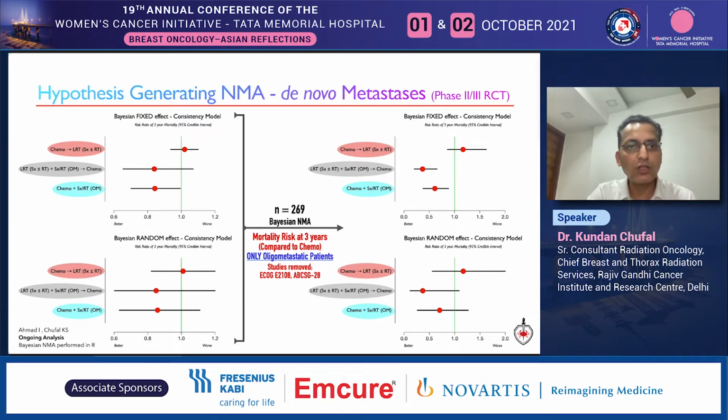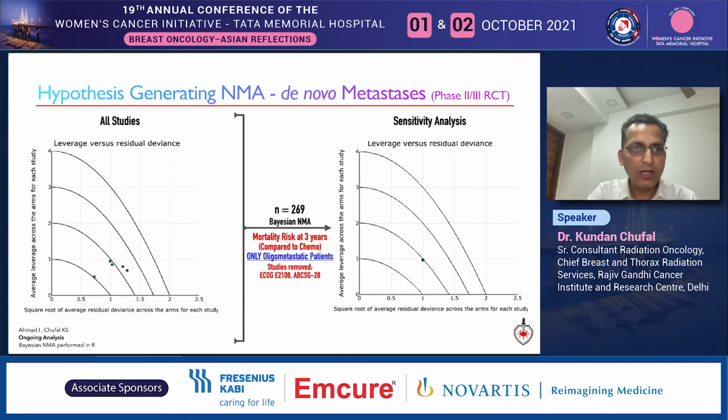While the results were not significant in the random effect model, that's likely due to a small number of patients left after excluding 2 large trials, and before dismissing these results as a statistical fluke or the undue influence of Saber Comet on the analysis, let's look at the performance metric of the two analyses by plotting leverage versus residual deviance to identify the presence of any outlier and to see how closely these included trials fit.